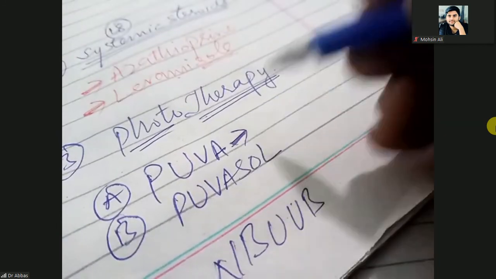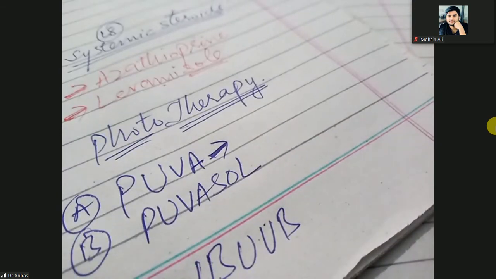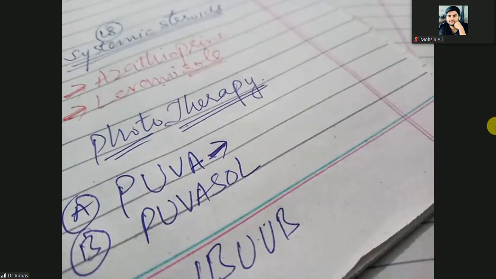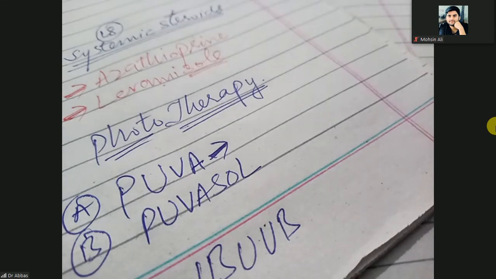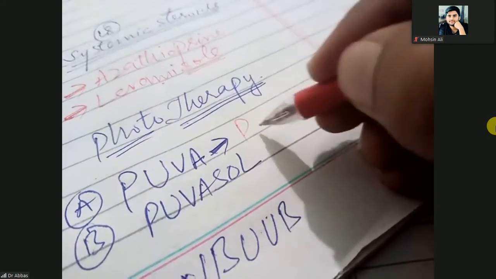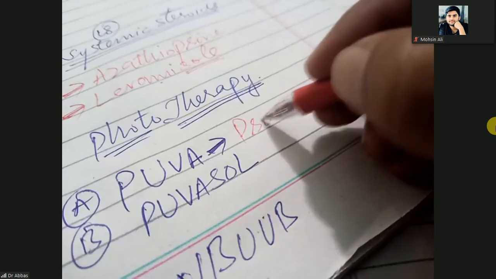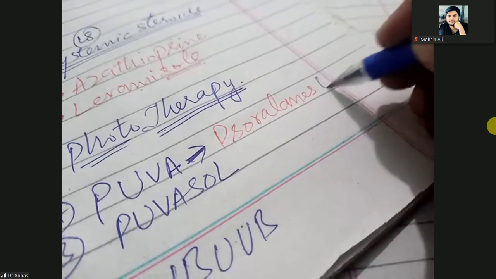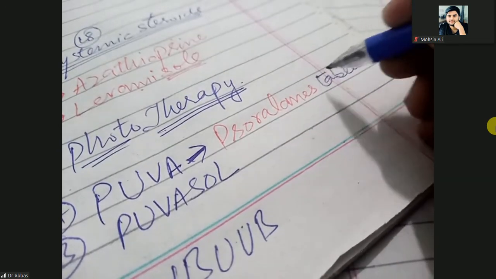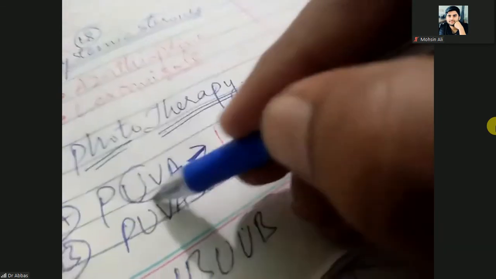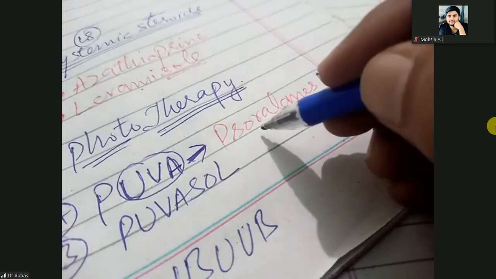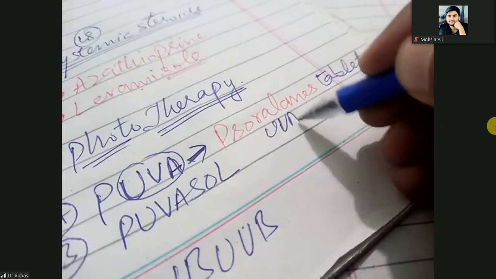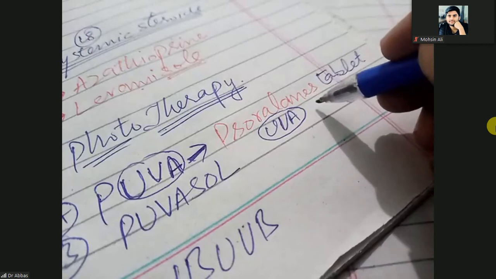PUVA means psoralens followed by UVA light. P stands for psoralens. First you will give the psoralen tablet, and then you will give ultraviolet light A, then UVA. Psoralen tablet and then UVA.